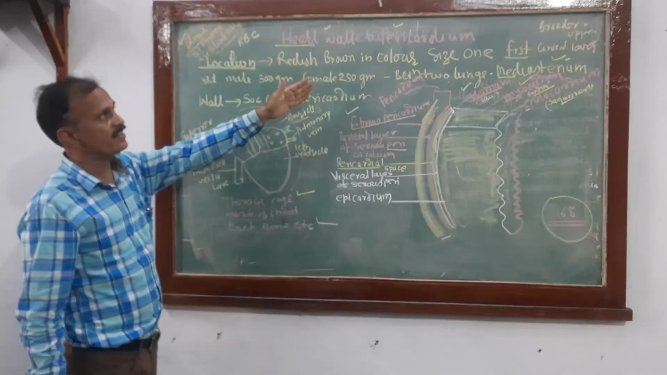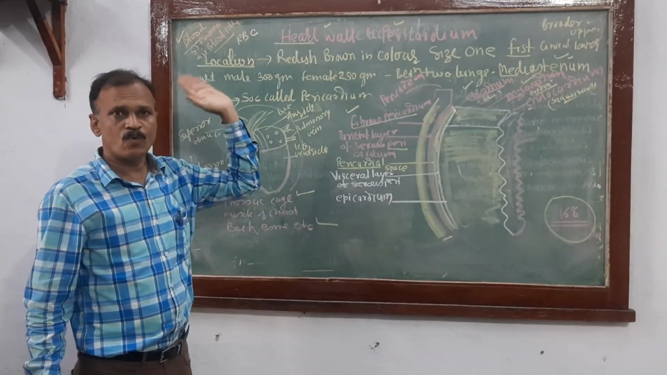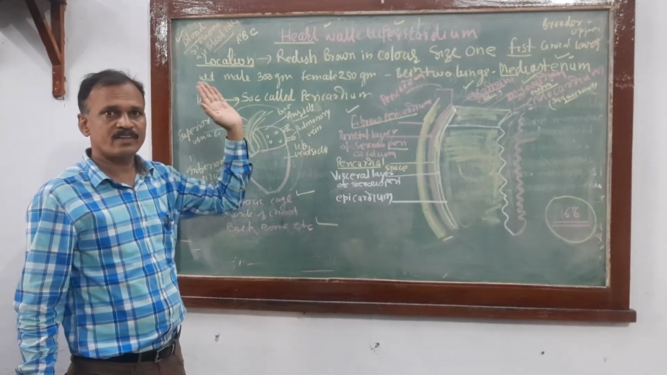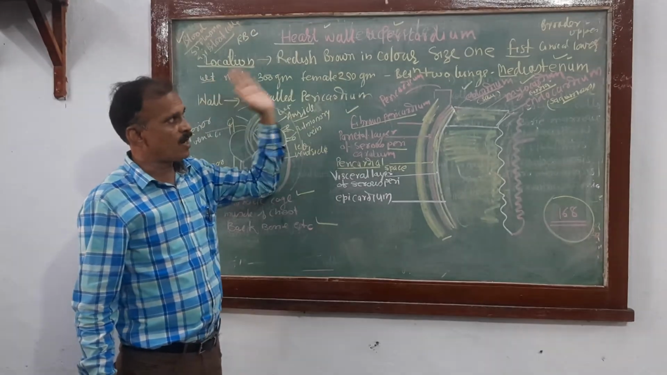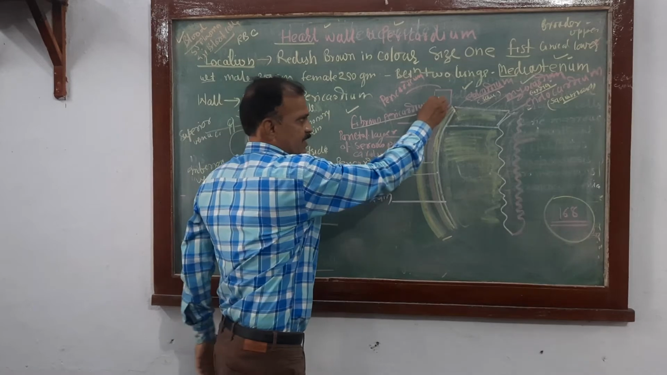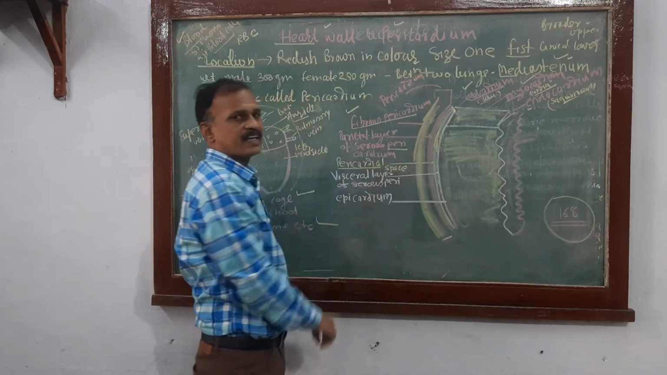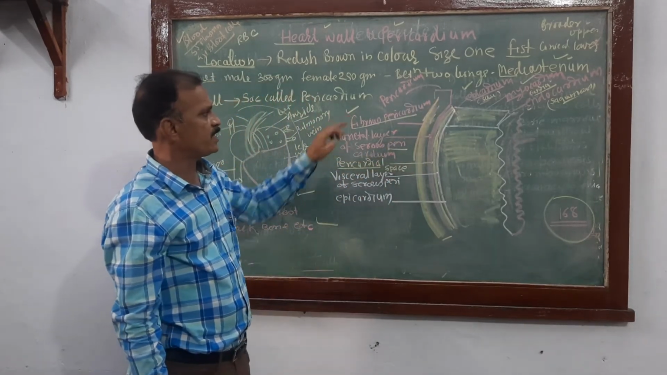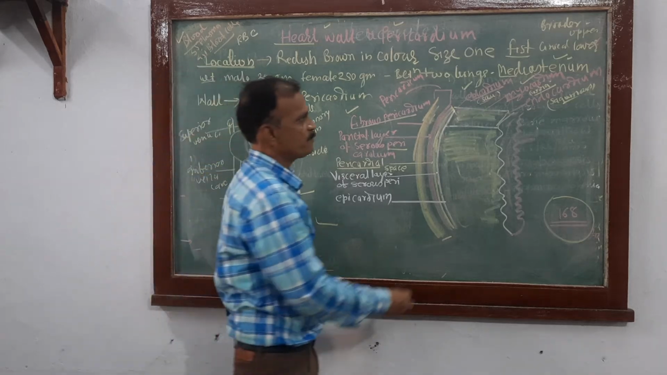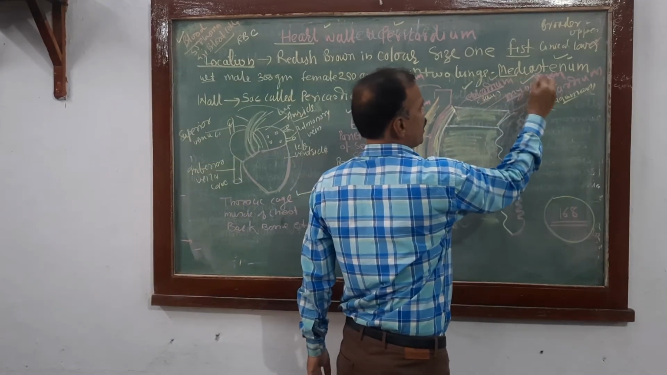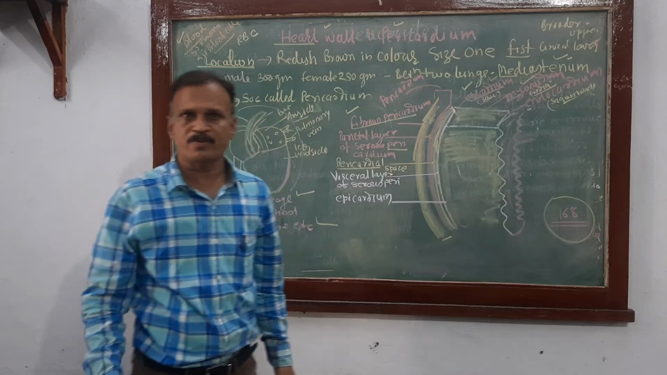And then the wall of the heart and pericardium. Pericardium is differentiated into fibrous and serous pericardium. The wall is differentiated into epicardium, myocardium and endocardium. Got my point? Yes.